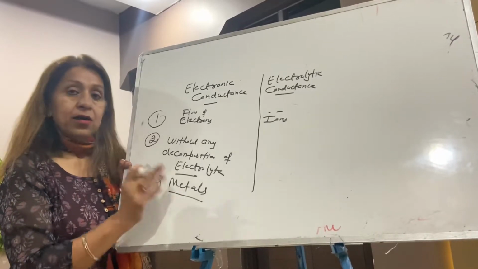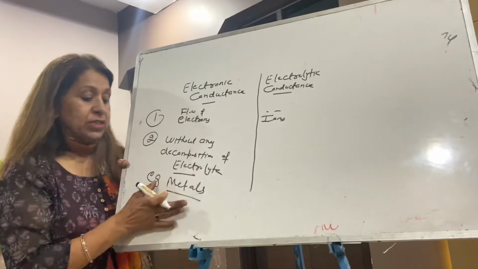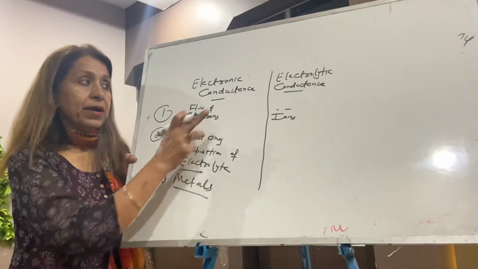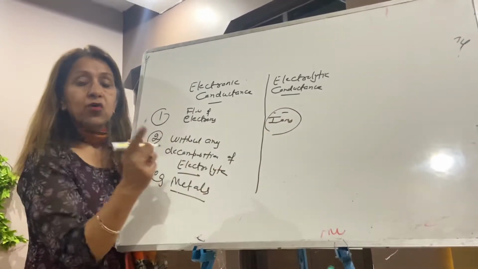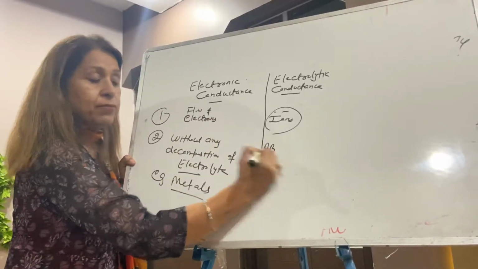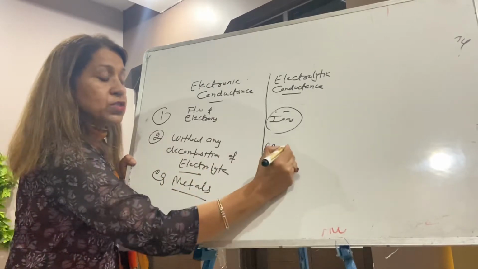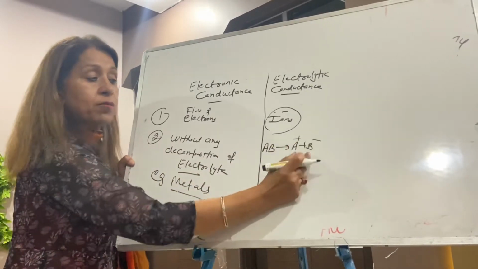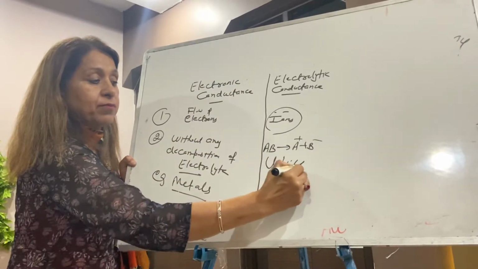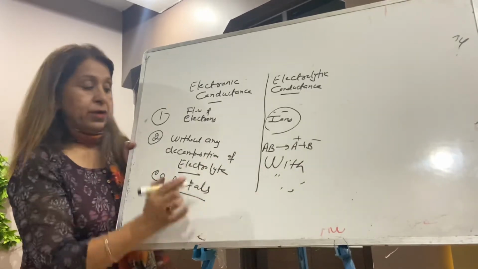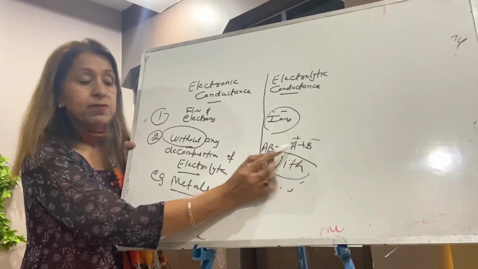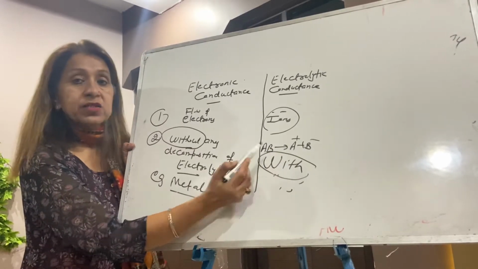In metal there are loosely held electrons which carry current without any decomposition. But in electrolytic conductance there are ions, and ions only form when something gets dissociated. So electrolytic conductance takes place with the decomposition of electrolyte. Electronic is without, electrolytic is with, because ions only form if something dissociates. Otherwise ions will not form.